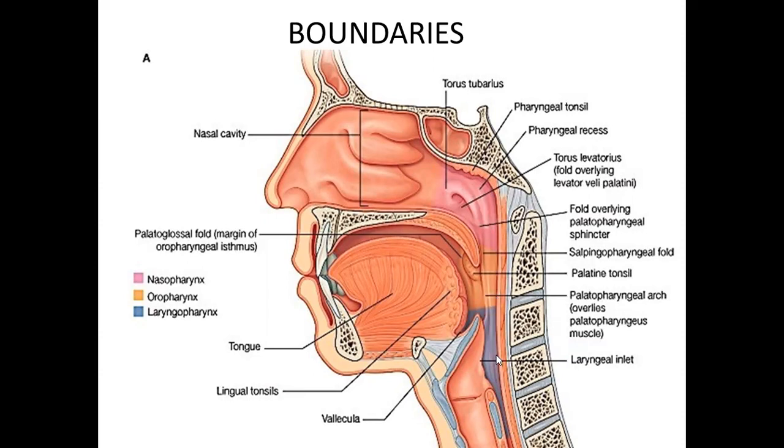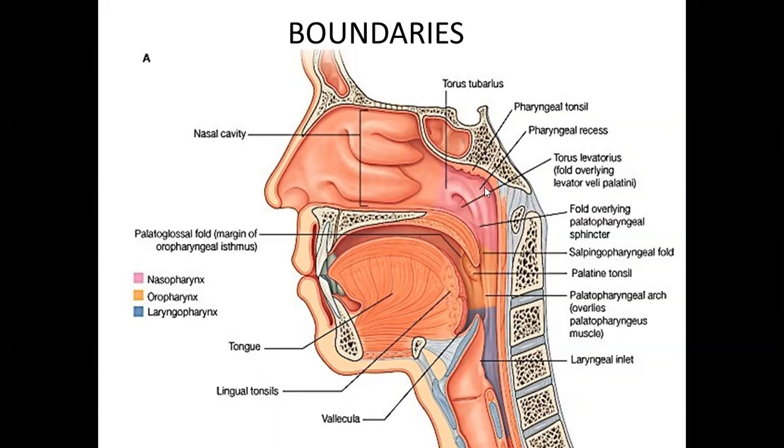When we look at the measurements of this pharynx, we see that it is about 12 to 14 centimeters long. The width is about 3.5 centimeters at the base, whereas it is about 1.5 centimeters, that is, it is narrowest at the pharyngoesophageal junction that lies at the level of the C6 cartilage. Okay, now we know that the pharynx acts as a common passage for both the air as well as for the food.